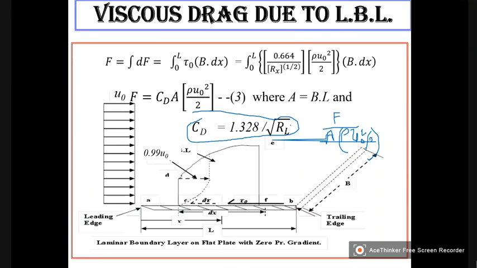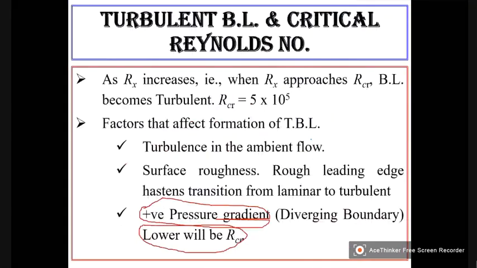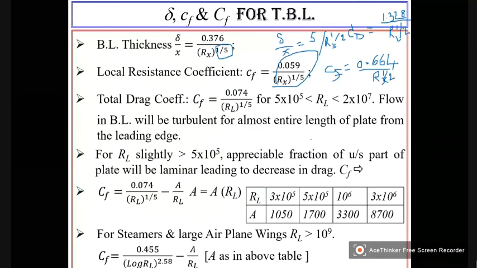So this is CD. Right? So the corresponding expression here for turbulent boundary layer is this one.